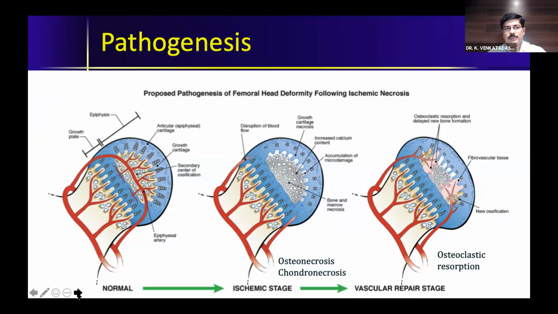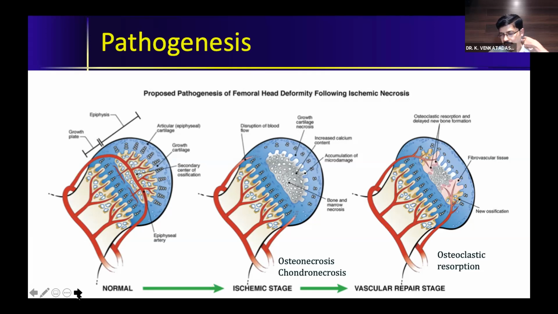And they found that it is not just osteonecrosis. It is not the capital femoral epiphysis alone that dies. It's also chondronecrosis. They found that the secondary ossification center also is damaged, and that is the reason why there is usually growth disturbance also seen in Perthes. So the actual pathology which happens is osteoclastic resorption. So the majority of the time it is only osteoclastic resorption, and the bone formation is late, which is by creeping substitution, which happens at a very late stage.